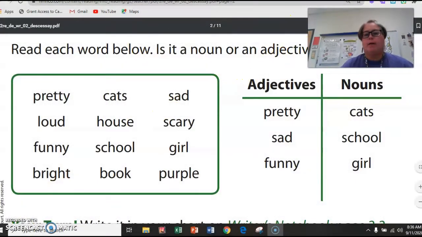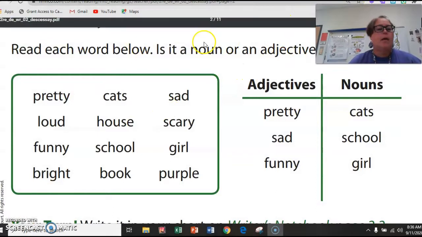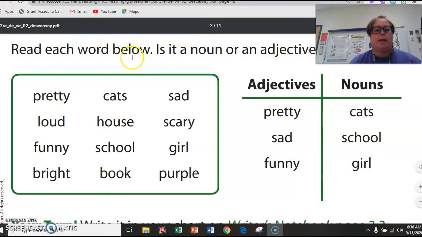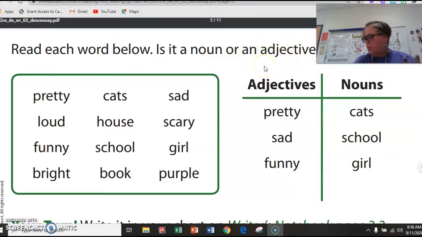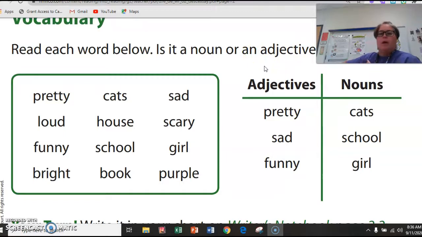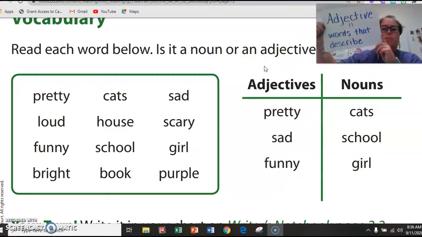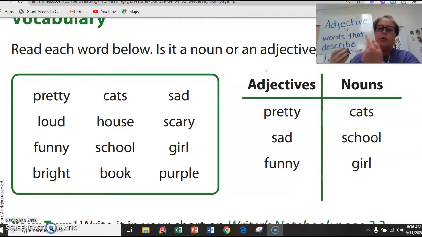Let's look right here. It says, read each word below. Is it a noun? Here's the word noun. Or an adjective? Right here's this long word, adjective. So let's talk about what nouns and adjectives are. An adjective is a word that describes. An adjective is a word that describes the noun.